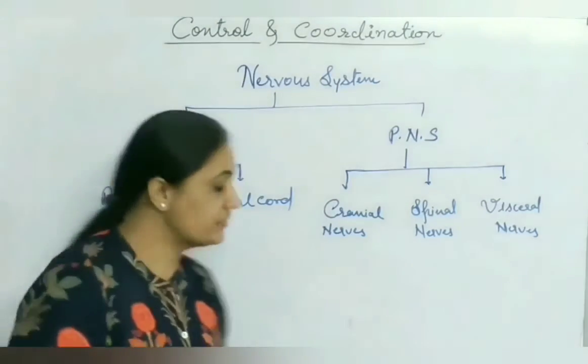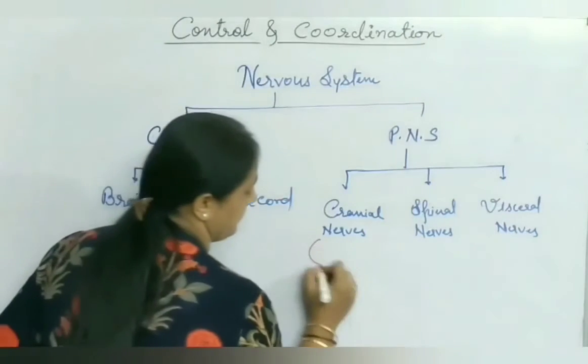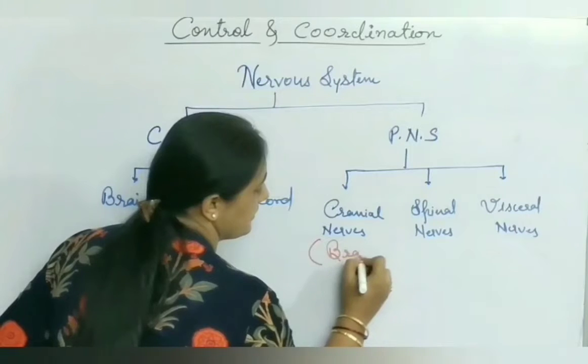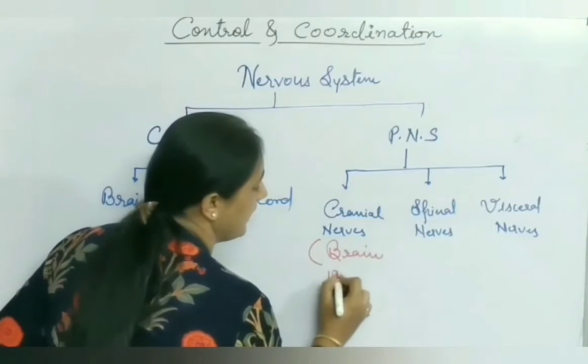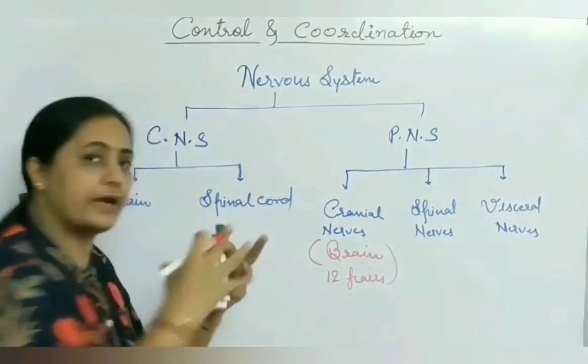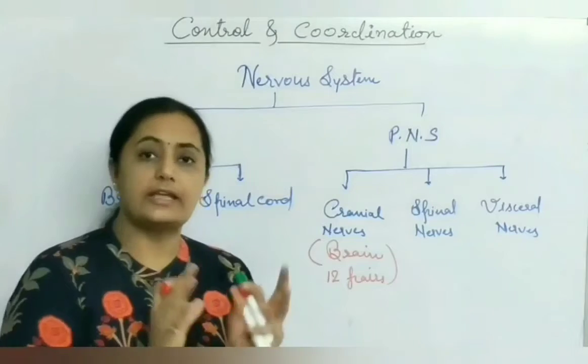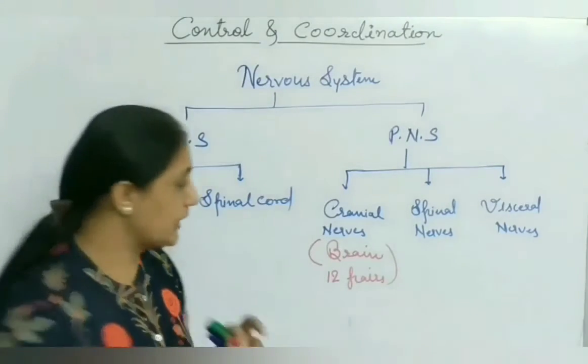Now cranial nerves, they arise from brain. Cranial nerves arise from brain, and there are 12 pairs of cranial nerves, spread throughout the brain and connected with different regions or areas of sensory as well as motor region.